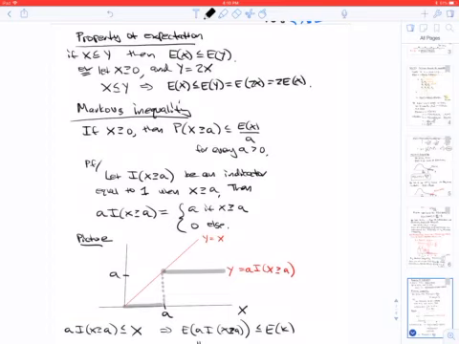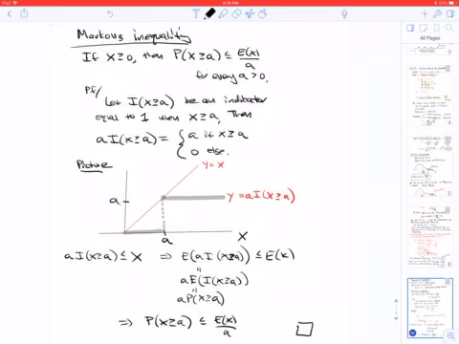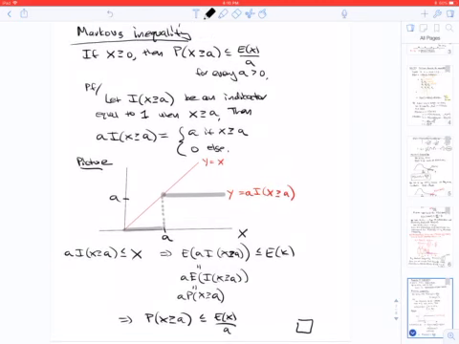Finally, if we want to prove Markov's inequality, we need a quick property of expectation: if X is less than Y, then the expectation of X is less than or equal to the expectation of Y. The proof of Markov's inequality uses the concept of an indicator. Namely, I'm going to look at the indicator where X is greater than or equal to a.